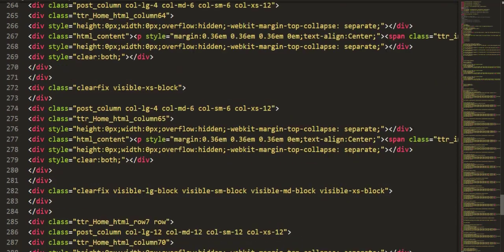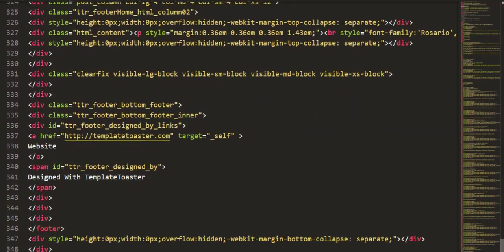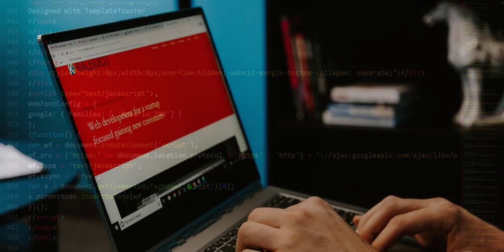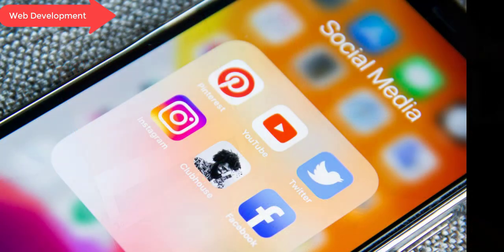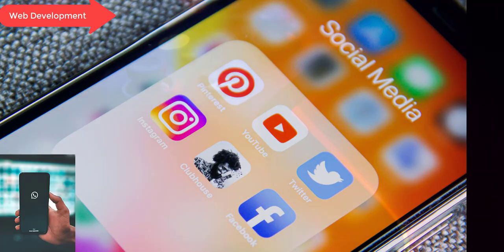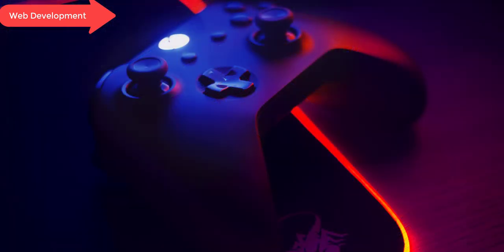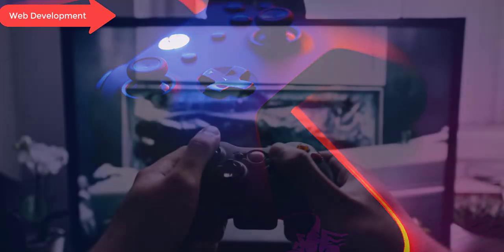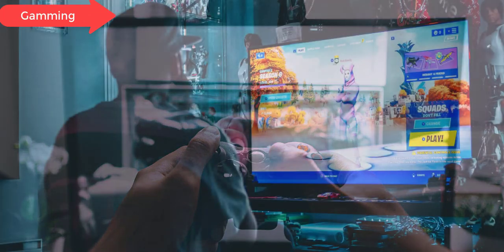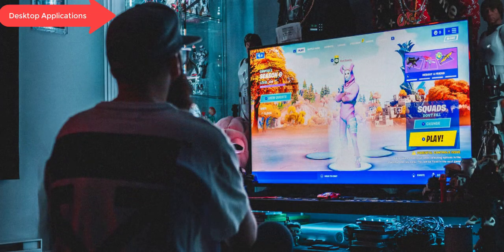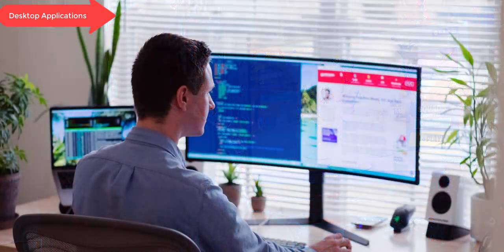Now let's discuss the applications of Python, where Python is used. The first application of Python is web development. Here you can create a website for yourself and your client, and you can also create mobile applications. Another is game development. In Python you can create many games. Civilization 4, Toontown, and World of Tanks are games created in Python. Another application of Python is desktop applications. You can create desktop applications and web-based applications, both, using Python.